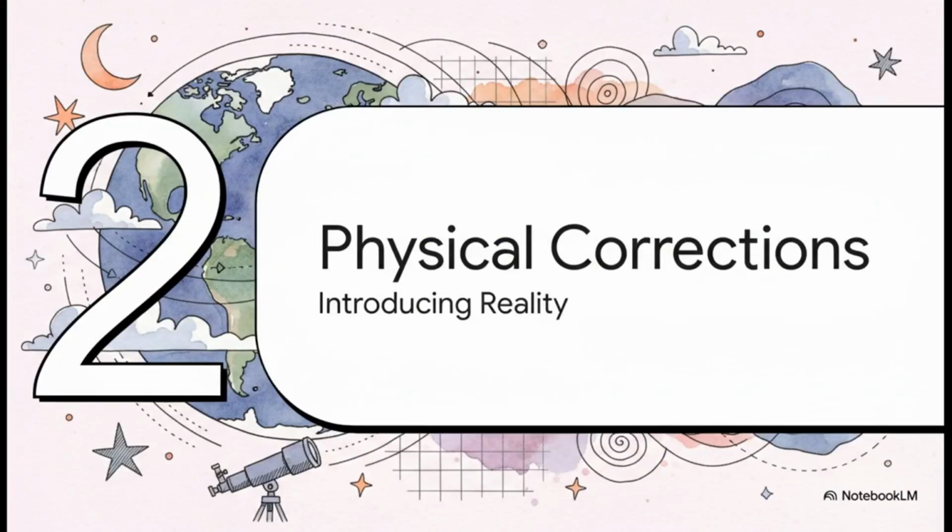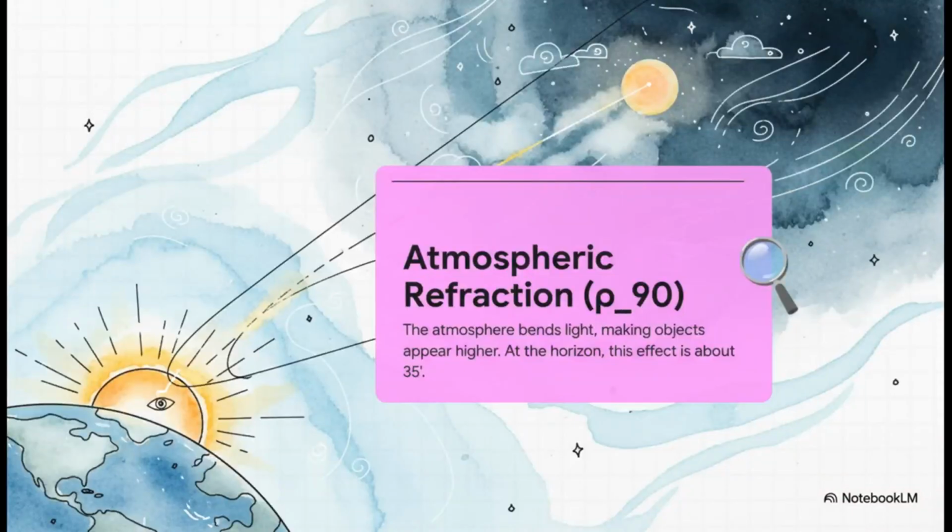Okay, so now it's time to bring our model back down to Earth. Literally. Our planet isn't some simple, airless ball. And those real-world factors, well, they dramatically change what we actually see. So we need to introduce 3 absolutely critical corrections. The first one, and maybe the most counterintuitive, is our own atmosphere. It acts like a giant planet-sized lens.